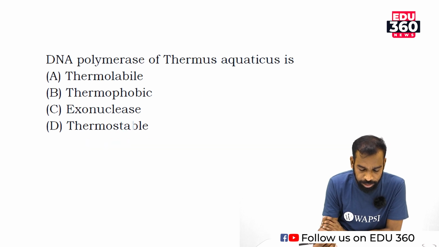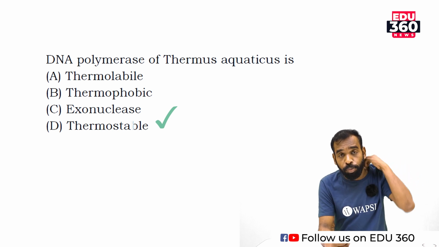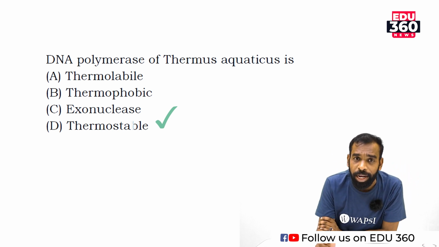DNA polymerase, Thermus aquaticus. DNA polymerase is an enzyme. It's a thermostable enzyme: it exhibits stability at high temperature and low temperature. So option D is the correct answer.